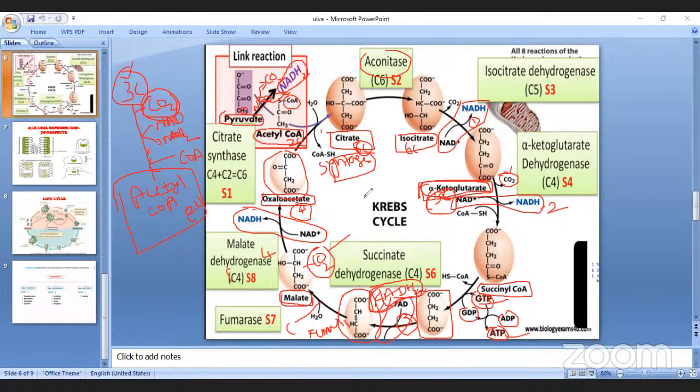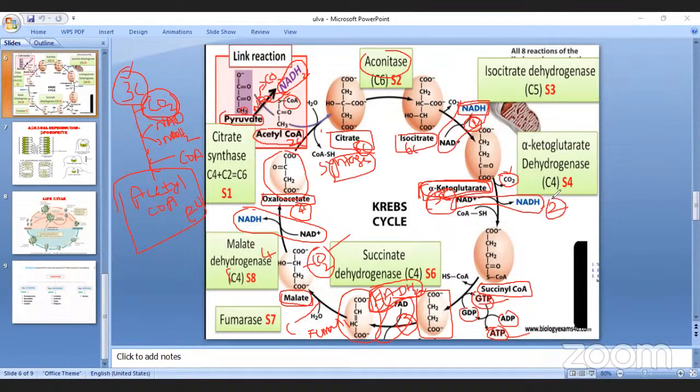Then you tell me how many NADH2 are formed. Listen carefully. How many NADH2 are formed in the Krebs cycle? How many oxidations are there? First oxidation, NAD.